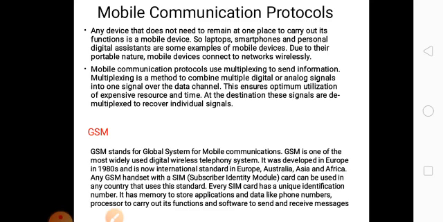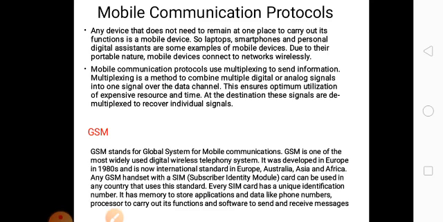This is very important. Then GSM, Global System for Mobile Communication. This is widely used in digital wireless telephony systems. It was first developed in the 1980s. GSM handsets with SIM are used in the country using this standard. So GSM, Global System for Mobile Communication. SIM, Subscriber Identity Module. Note this full form. Every SIM has a unique identification number, nothing but your SIM card number.